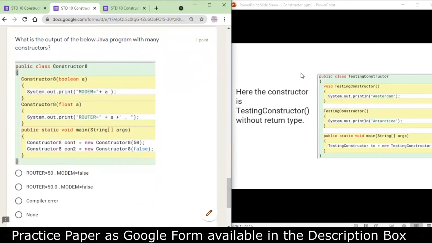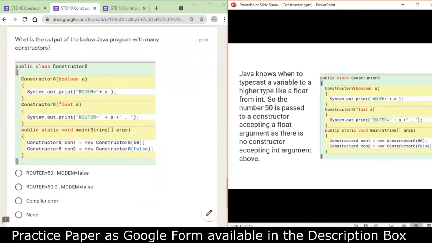Okay, one more question we have. What is the output of the below Java program with many constructors? Now you can see we have got two constructors. One is having a Boolean parameter, the other one is having a float parameter. In the main method, I'm passing an integer value and a Boolean value. So when the integer value is passed, even though there is no constructor having an integer parameter, it will invoke the constructor having float parameter because over here we will have the implicit conversion.